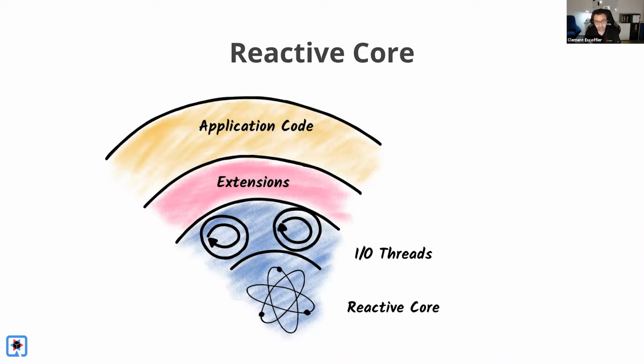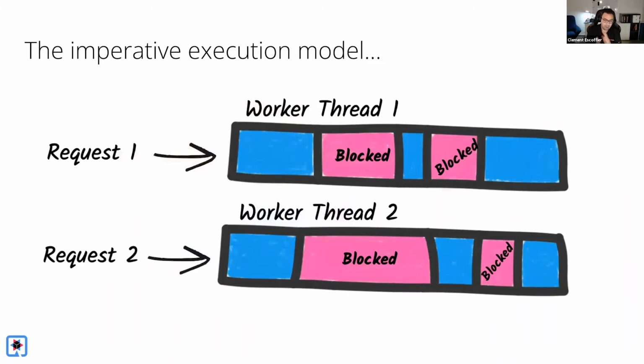But how was that working before? When we start with reactive, we need to understand what the previous model was. The previous model is named imperative. With the imperative execution model, you get an HTTP request and you associate a worker thread that will handle this request from the beginning to the end, until it's flushed inside the HTTP response. You start the processing, and at some point, because you do distributed systems or microservices, you get blocked. You need to call a database, you need to call another service, whatever. Because of that model, you need to wait until the response comes back.